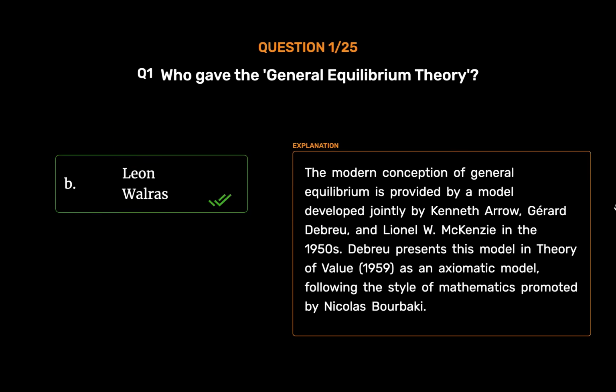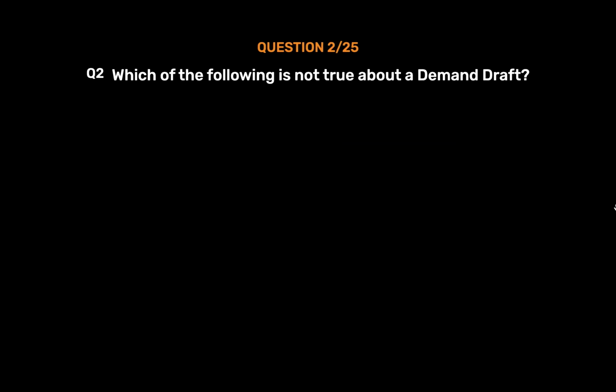Leon Walras. The modern conception of general equilibrium is provided by a model developed jointly by Kenneth Arrow, Gerard Debreu, and Lionel W. Mackenzie in the 1950s. Debreu presents this model in Theory of Value, 1959 as an axiomatic model, following the style of mathematics promoted by Nicholas Bourbaki.